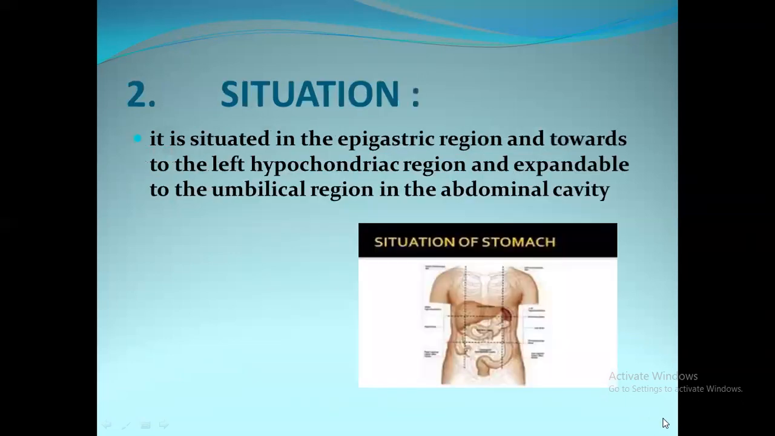Next, we will move on to the situation of the stomach. It is situated in the epigastric region and towards the left hypochondriac region and expandable to the umbilical region in the abdominal cavity. The abdominal cavity is divided into 9 regions.